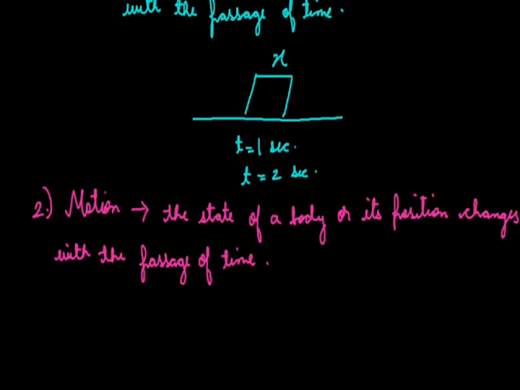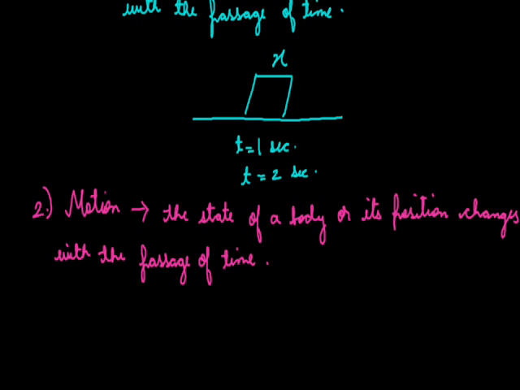But if somebody is watching you from outside the train, means the watching person is not in the train, he is outside the train, then according to that person we are moving because according to him our position is changing with the passage of time. So according to that person we are in motion, but according to us all are at rest. So the state of rest and motion both are defined according to an observer.